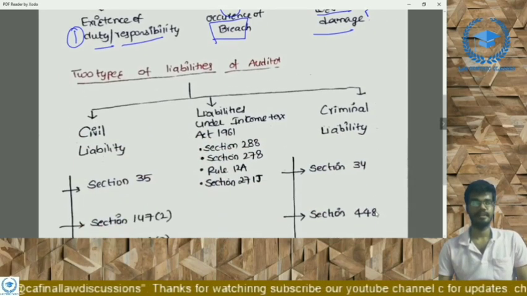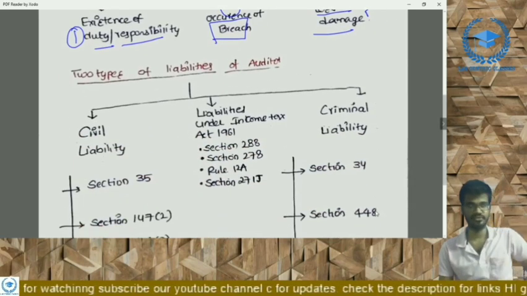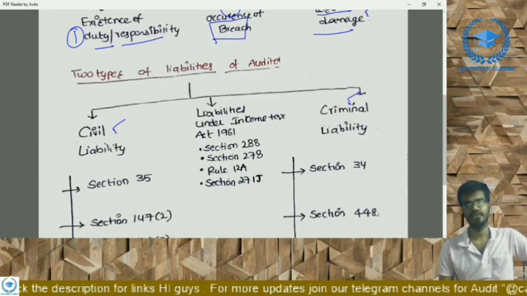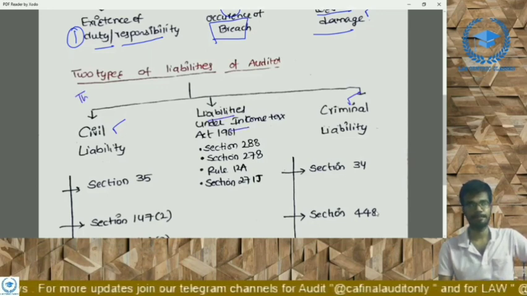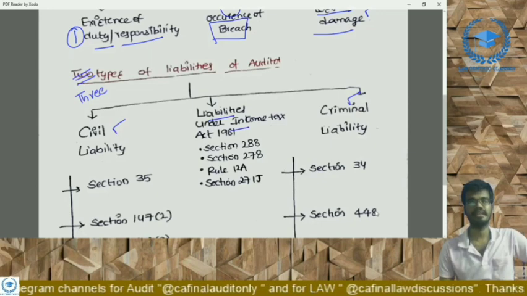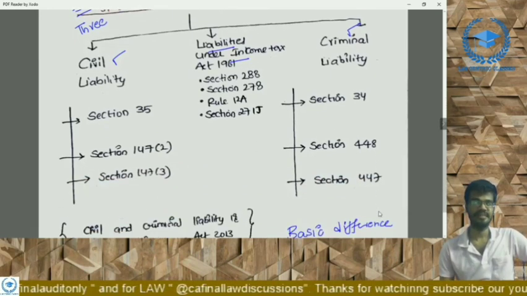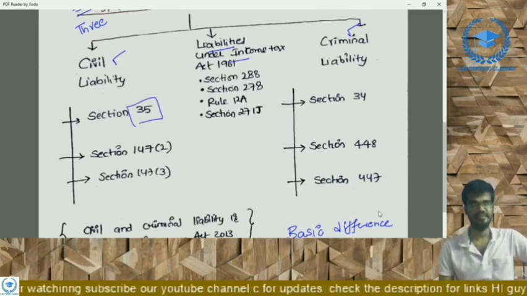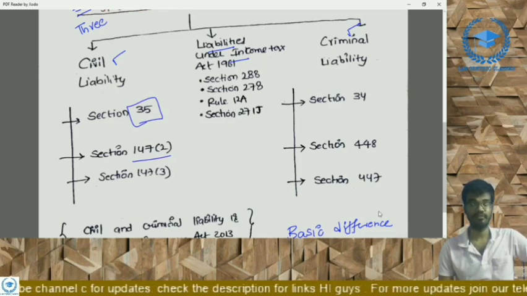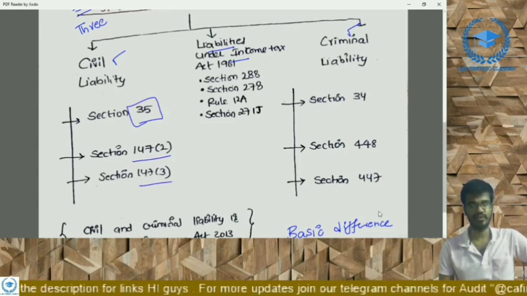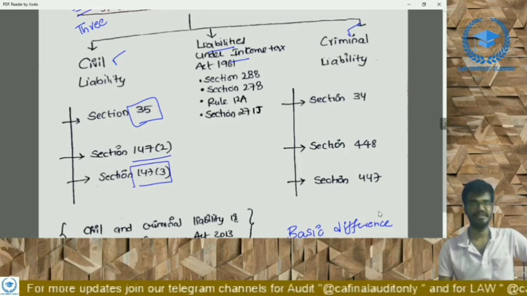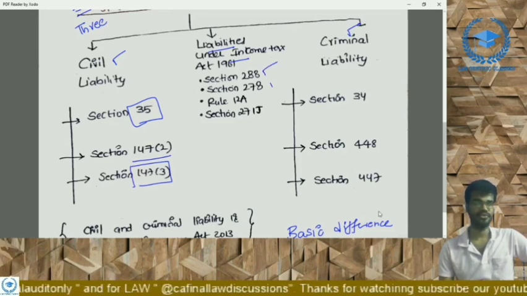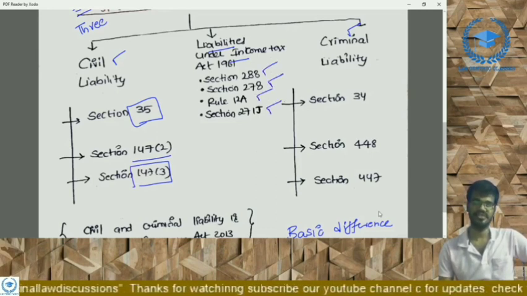Right? There are three types of liabilities generally, not two: civil liability and criminal liability, and also there are some liabilities under the Income Tax Act. Totally, there are three types of liabilities. Under civil liability, there are three sections. Actually, two sections, but we have divided into three. That is section 35, section 147, subsection 2, and section 147, subsection 3 of the Companies Act. Under liabilities under the Income Tax Act, there are four sections: section 288, section 278, Rule 12A, and section 271G. We'll discuss all these one by one.